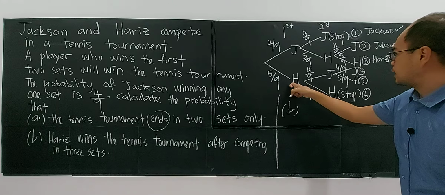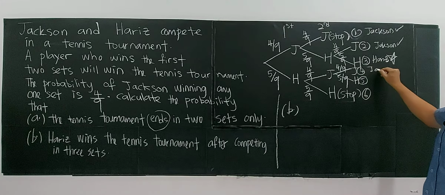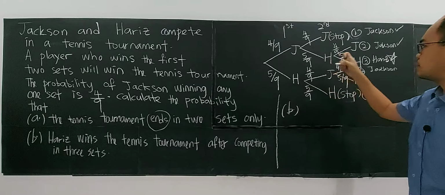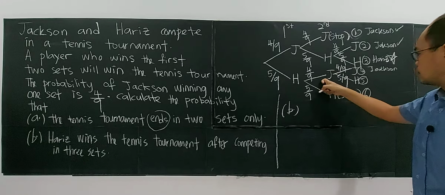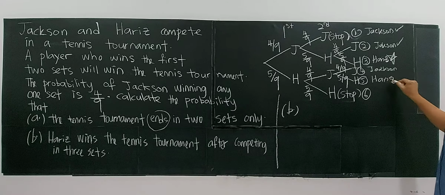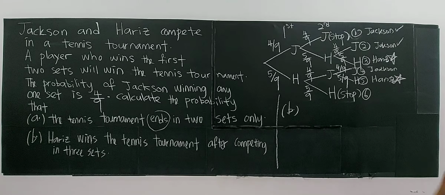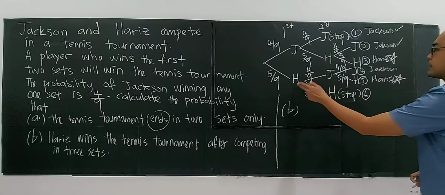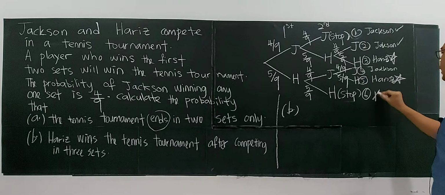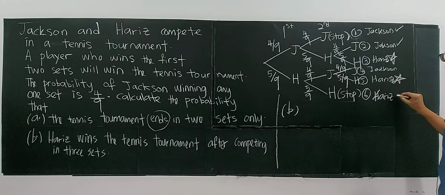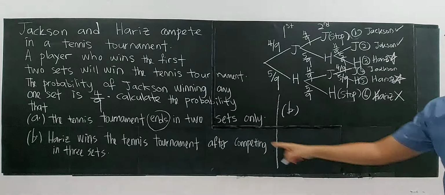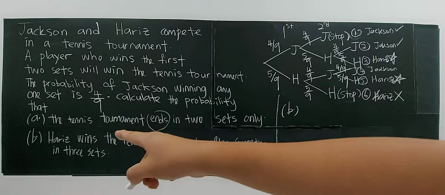And there's another possibility. Harris, Jackson, and finally Jackson wins. So this is not the one that the question wants. So Harris wins the first set, Jackson wins the second set, and Harris wins again in the third set. So finally Harris wins, and this is also selected, because Harris is playing 3 sets. Even though in this other one Harris wins, it cannot be selected, because Harris is competing in 2 sets only.